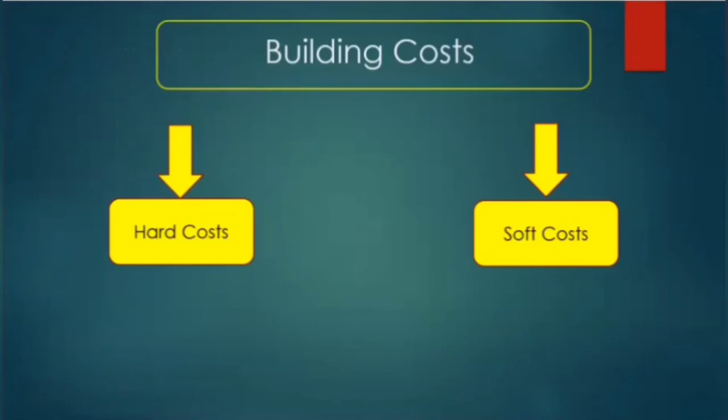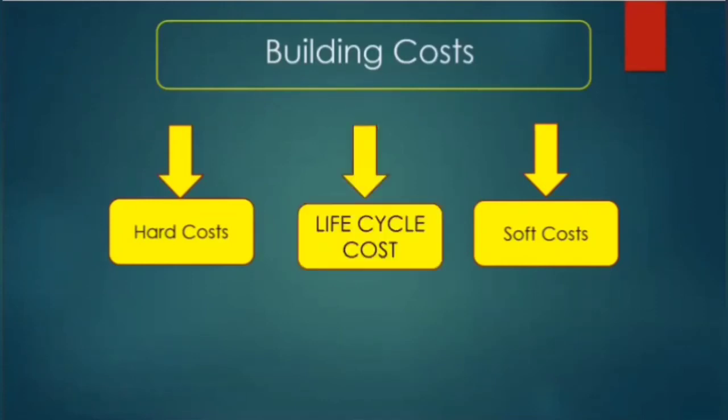Whereas hard costs deal with the direct construction costs, that is fixed assets. But in green building, along with the above two, LCC, that is life cycle cost, is also considered. That is the operating and maintenance cost of the building over its entire lifetime and not just initial construction.